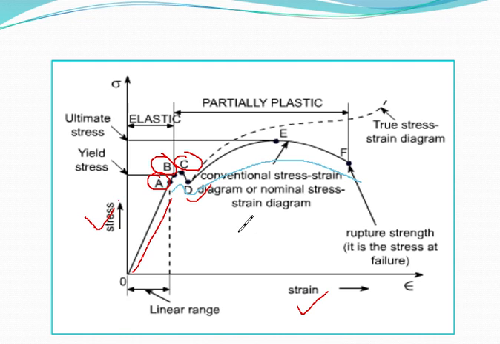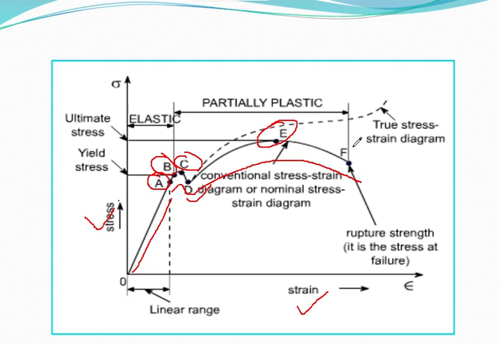Now we will be talking about point E. This is the point of ultimate stress. In the portion DE, there is an increase of stress and strain, though not proportionally, till point E is reached, when a neck occurs and the cross-sectional area of the specimen being tested is abruptly reduced. Stress just before formation of such a neck is called ultimate stress.